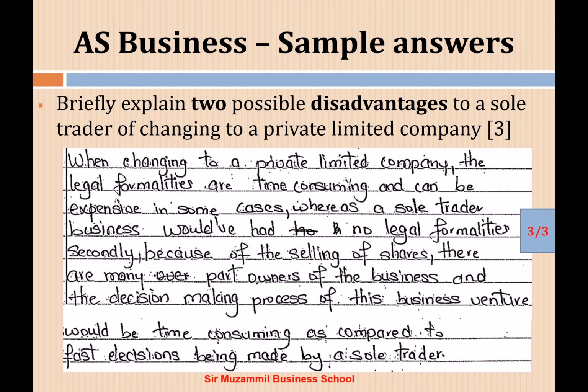Second, because of the selling of shares, there are many part owners of the business, and the decision making process of this business venture would be time consuming as compared to fast decisions being made by a sole trader. So you can see this answer. The candidate has clearly identified two disadvantages if a sole trader is converted into a private limited company.